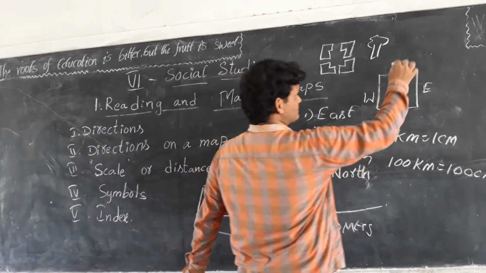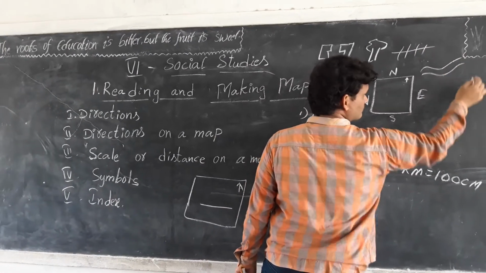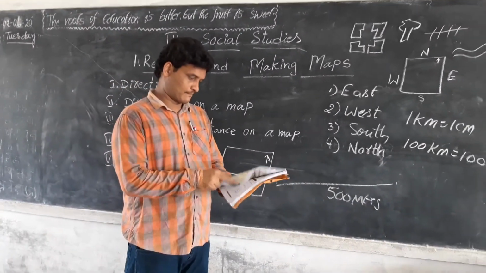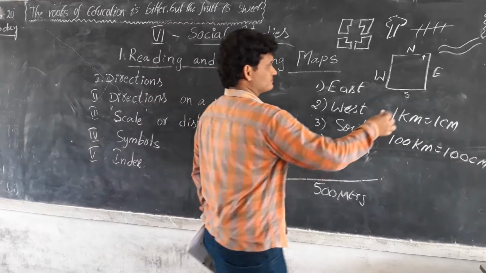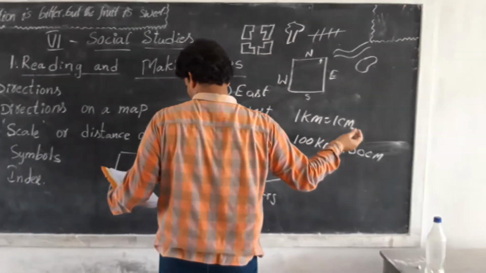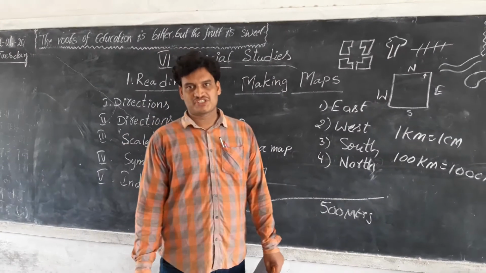And railway tracks, roads, and so many tanks. And also some holy places like temples, churches.